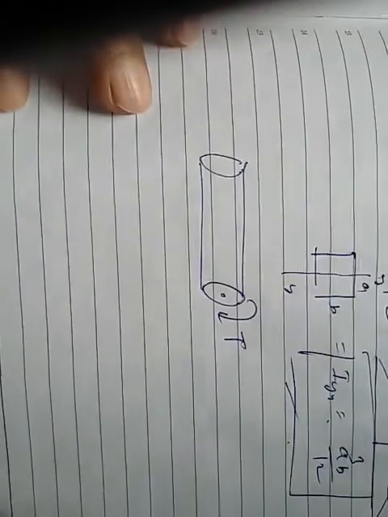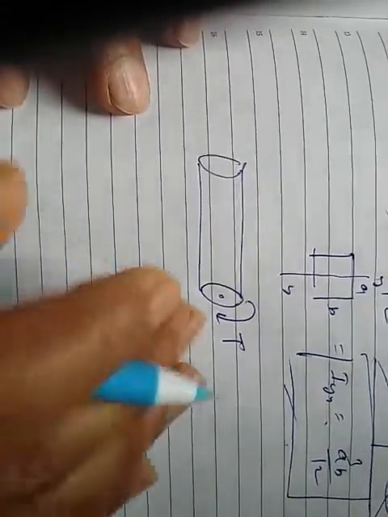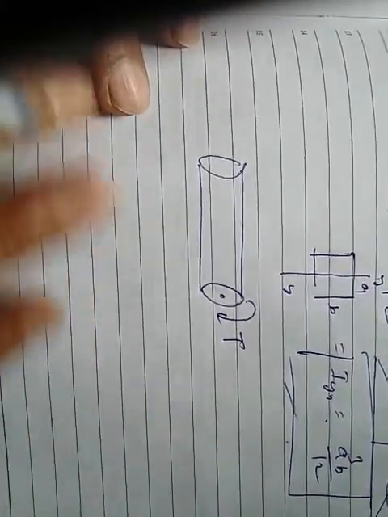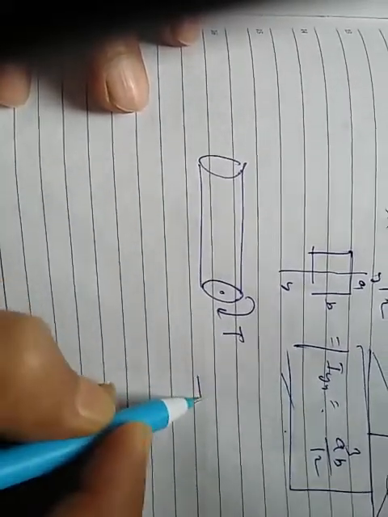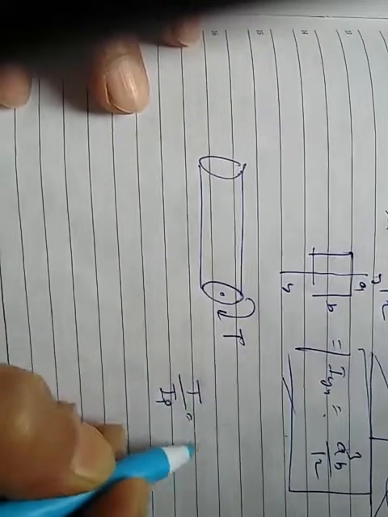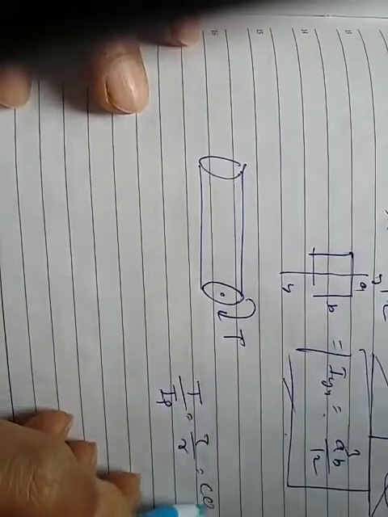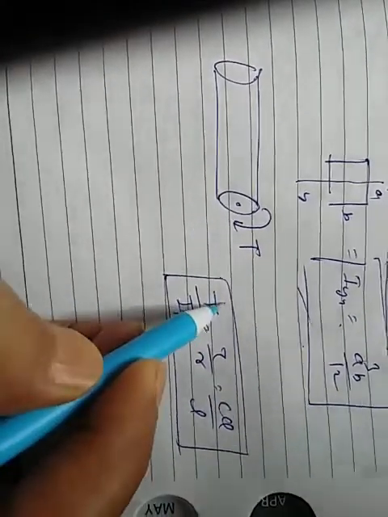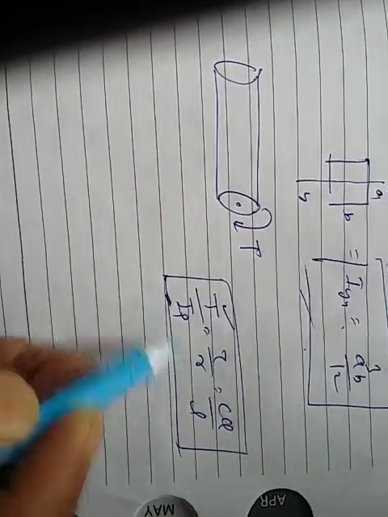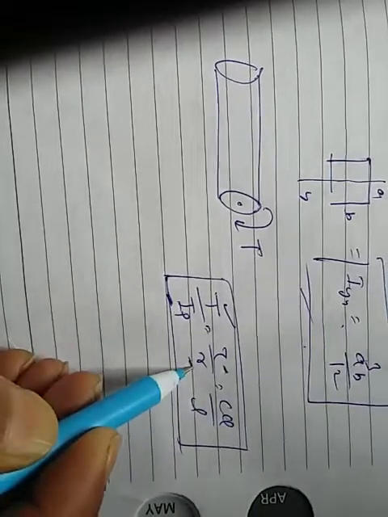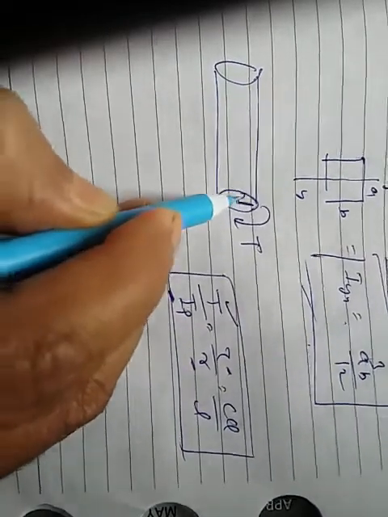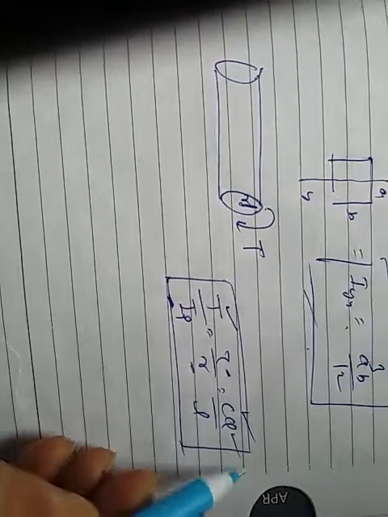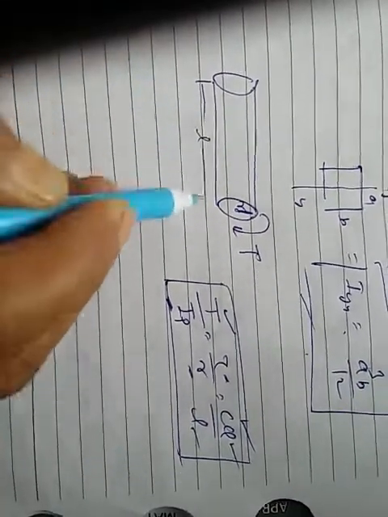This basic fundamental equation was also studied in the third semester strength of materials: the torsion equation, T/Ip = tau/R = Gθ/L. It is the pure torsion equation. T is the torque, Ip is the polar moment, tau is the shear stress, R is the radius, G is the rigidity modulus, θ is the angular twist, and L is the length.